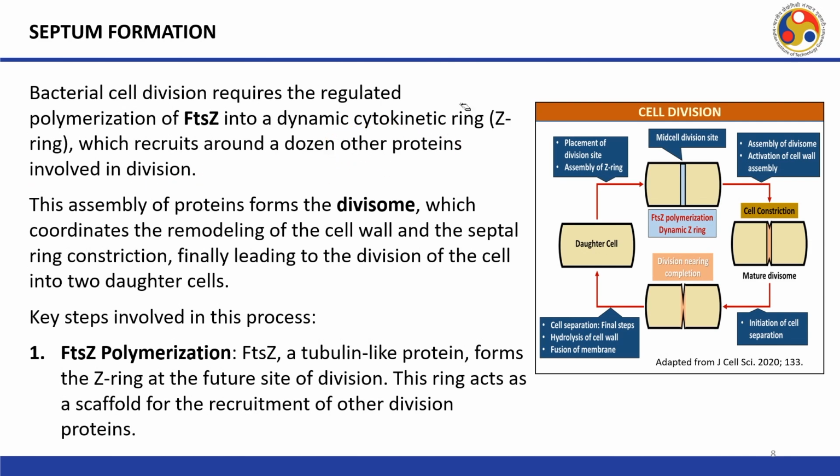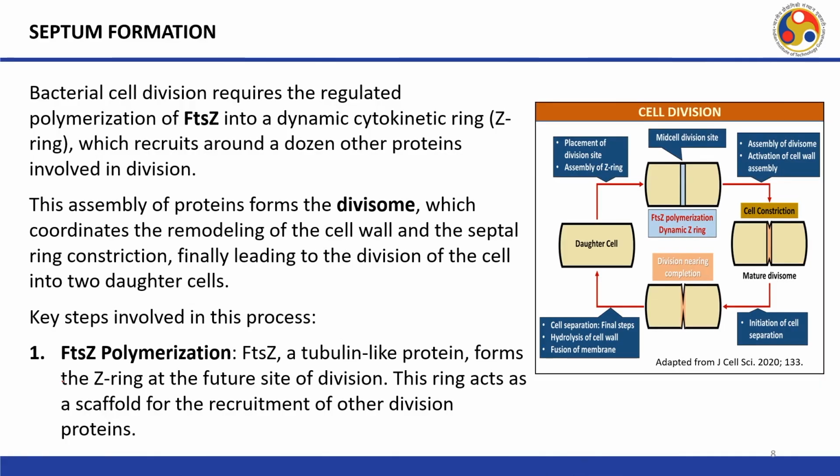This assembly of proteins forms the divisome, as we have shown here in this picture, which helps coordinate the remodeling of the cell wall and the septal ring constriction, finally leading to the division of the cell into two daughter cells.